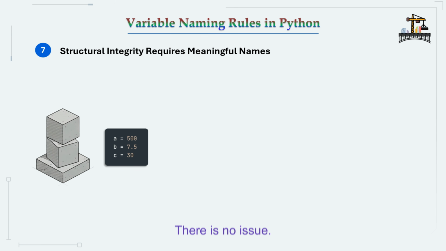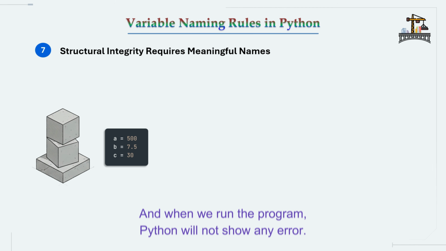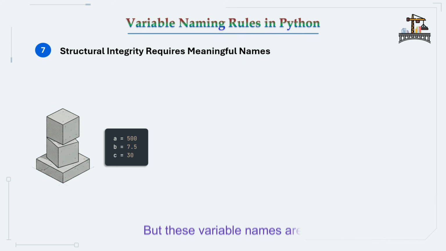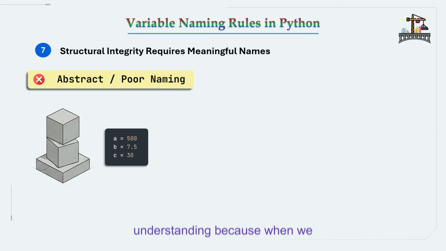There is no issue. And when we run the program, Python will not show any error. But these variable names are poor and unclear for understanding. Because when we read a, b, c, we cannot understand what these variable names actually represent or what type of engineering data is stored inside them.